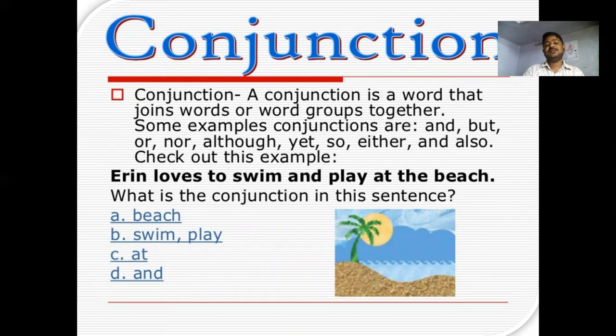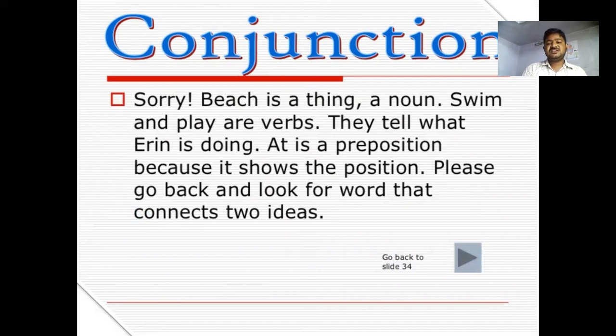Check out an example: Aaron loves to swim and play at the beach. What is the conjunction in the sentence? A, beach. B, swim, play. C, at. D, and. Beach is a thing, so it is a noun. Swim and play are the verbs. They tell what Aaron is doing.